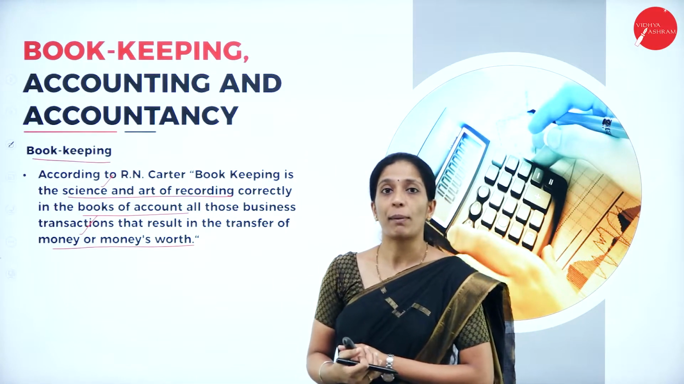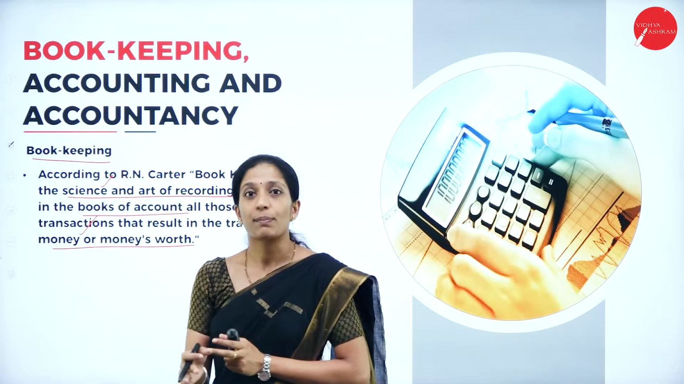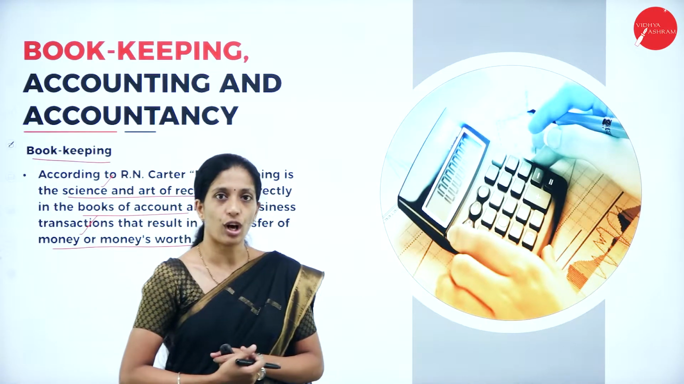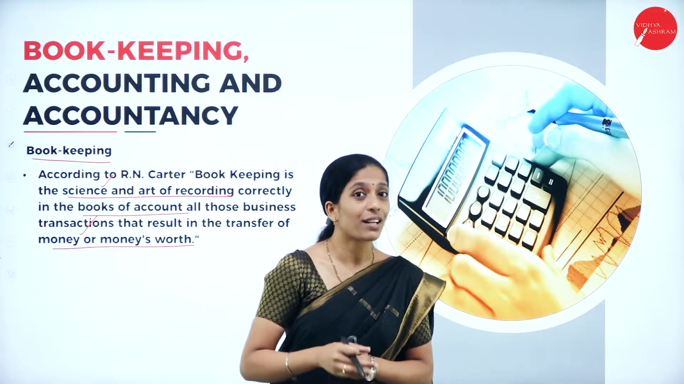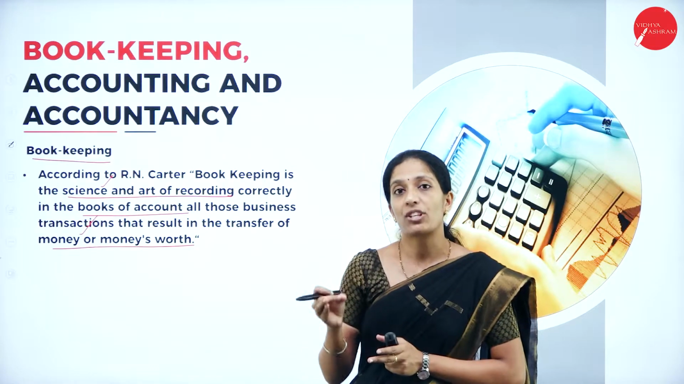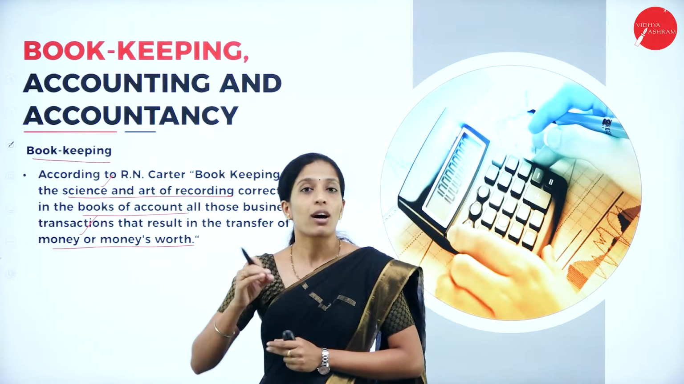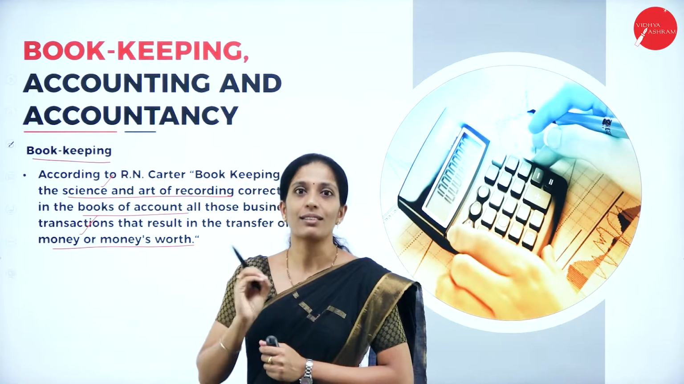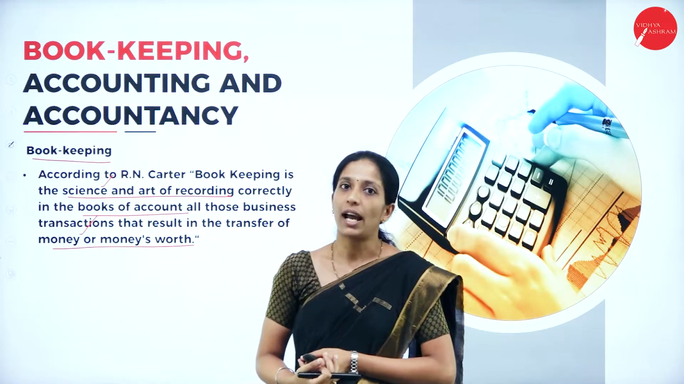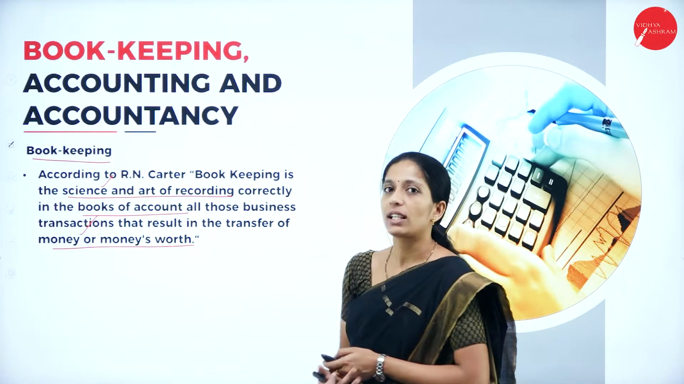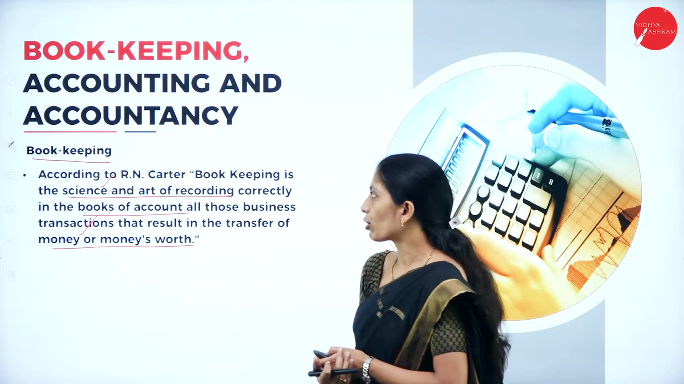So what you have to remember: bookkeeping is a science because it contains some theoretical aspect or body of knowledge, and it is an art because we are going to record the business transactions that can be measured in terms of money or money's worth. So it is called an art because we are going to record the transactions in the books of account. So it is called bookkeeping. Hope you are clear about the definition of bookkeeping.